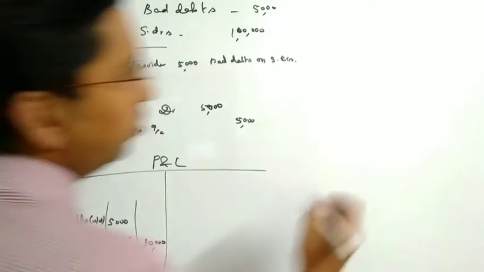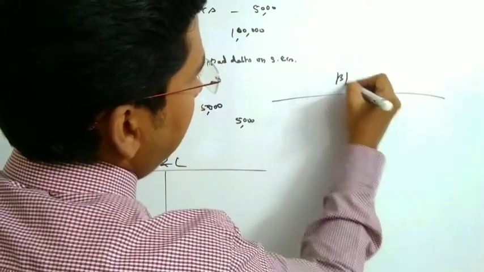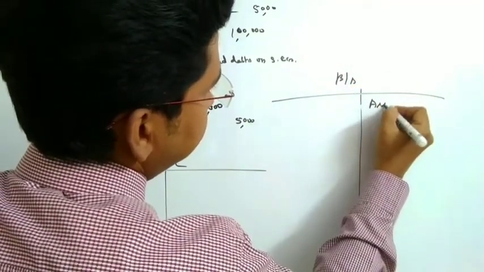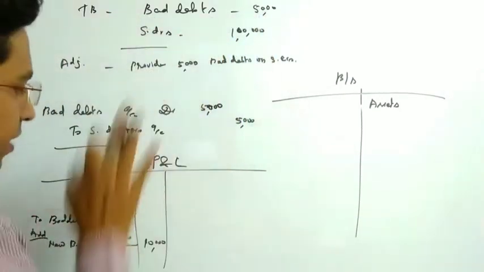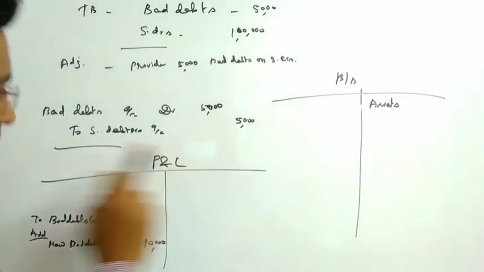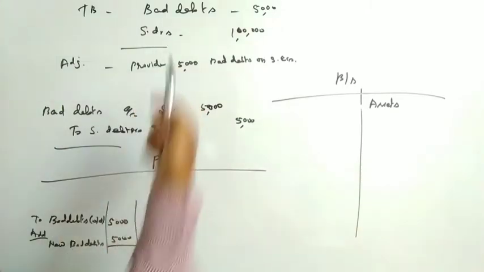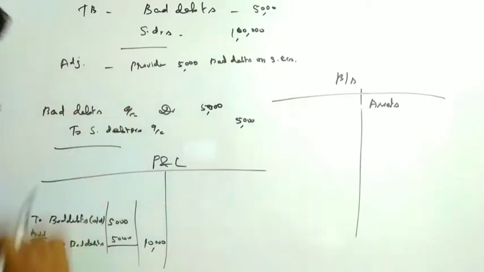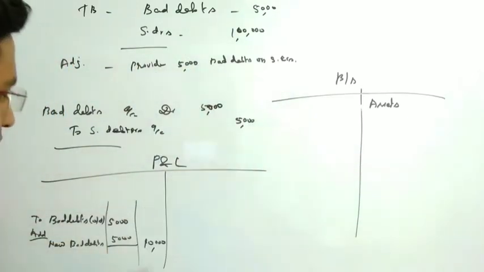Now how is it reflected on the balance sheet, the asset side? As I mentioned earlier, a trial balance ledger account will be reflected only once in the final accounts. So here it has been reflected, isn't it? We need not worry about this. As far as the adjustment is concerned, there should be 2 reflections. One reflection has already been made here.